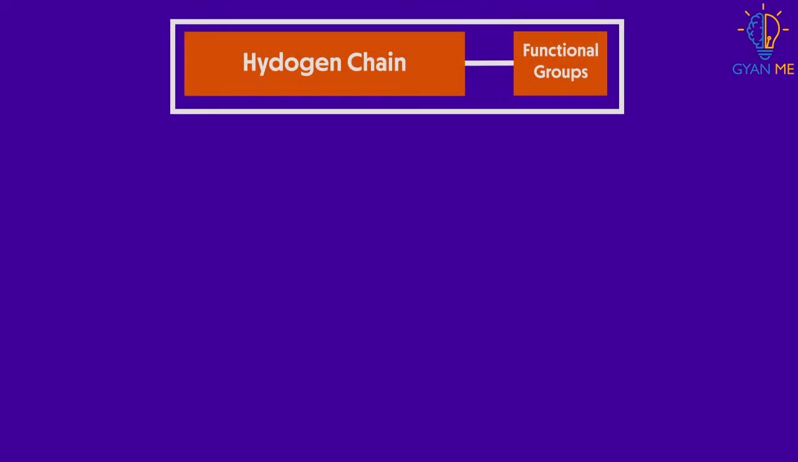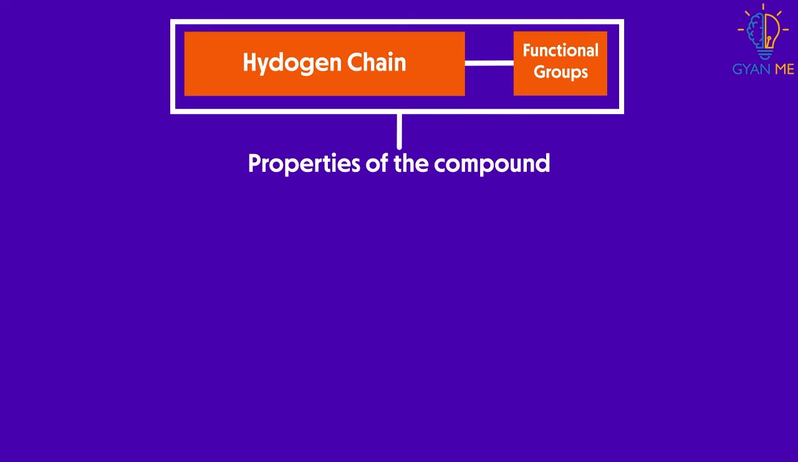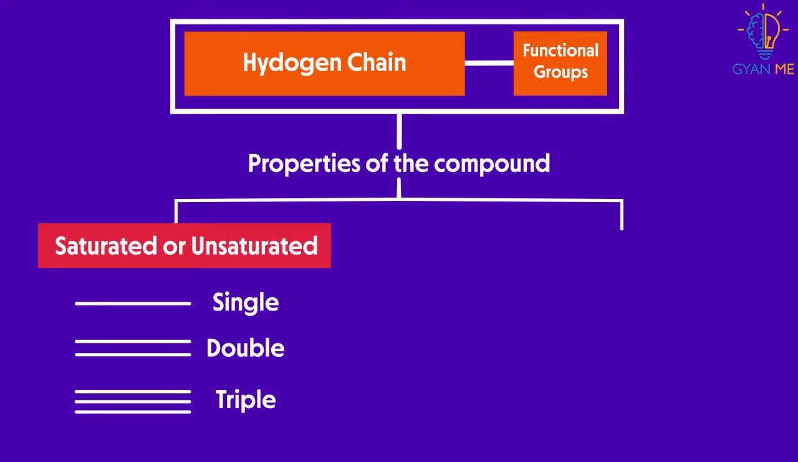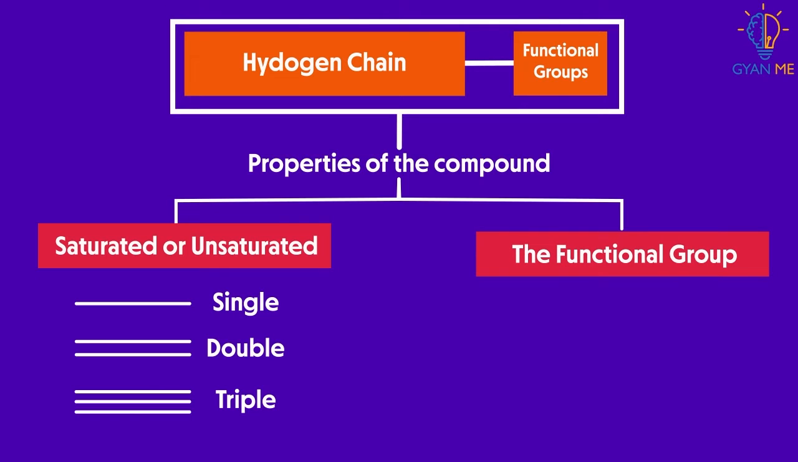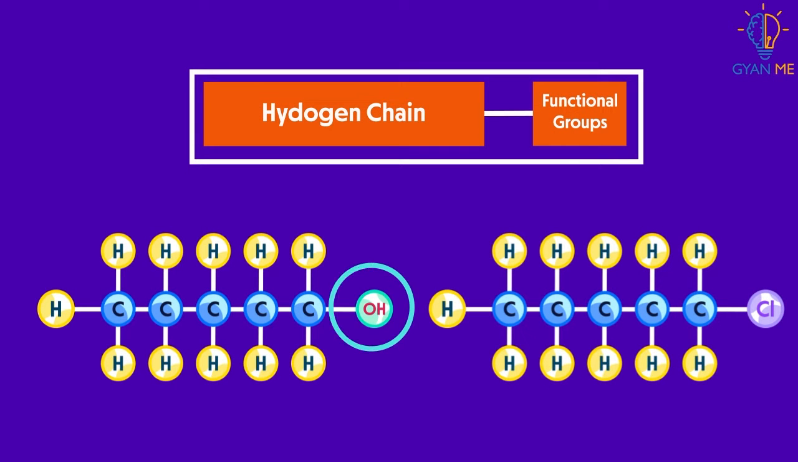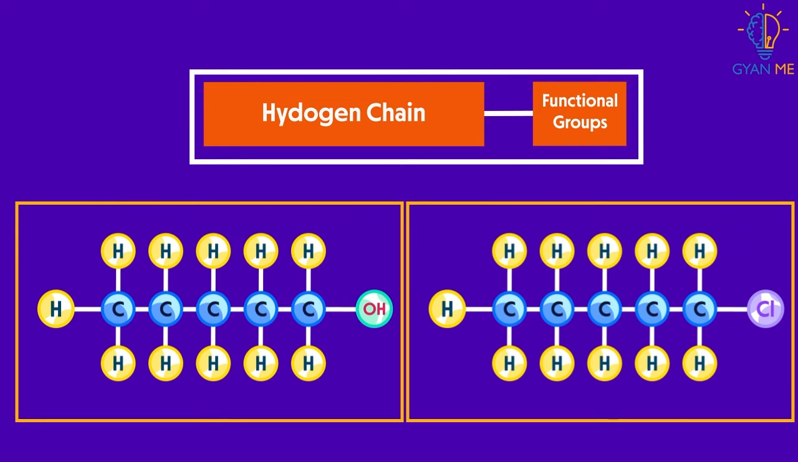Now in any of these cases, the properties of the compound depend on two things. First, whether it is saturated or unsaturated. That is, whether it has a single, double or triple covalent bond. But this is very minor. And secondly, the presence of a functional group. It is this group that gives a major part of the peculiar properties to the compound. Thus, a functional group can be defined as a group of heteroatoms attached to a hydrocarbon chain that gives it peculiar properties and functionality.